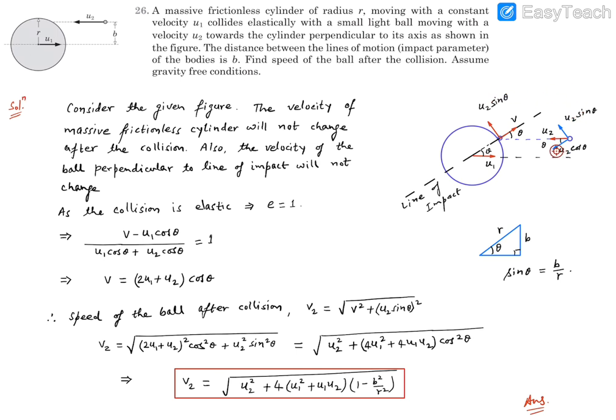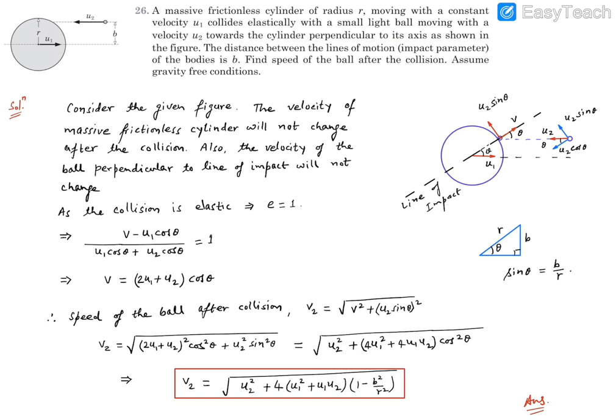However, this velocity, which was along the line of impact, and in this direction this ball is going to experience an impulse along this line. So that may change its direction as well. So this v is being assumed as the velocity of the ball just after the collision. So just after the collision, the ball will have these two components of velocity, and then the cylinder will have the u1 velocity, as I explained earlier, based on their difference in masses.